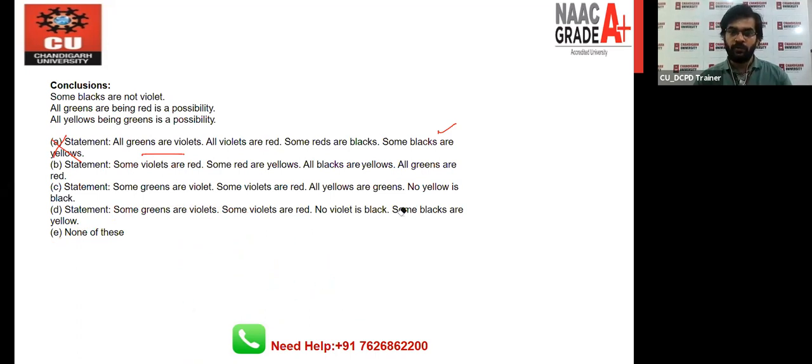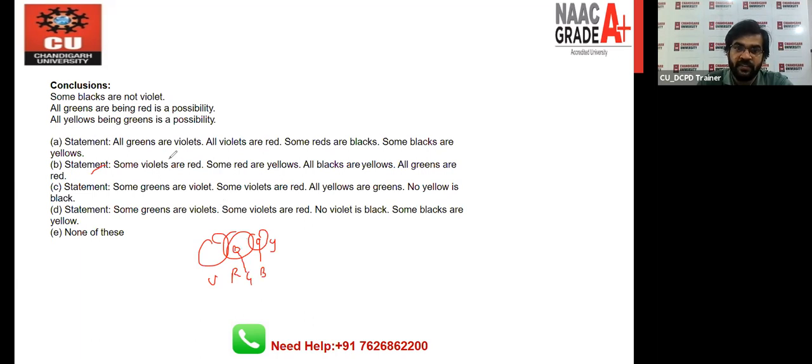Remove it. Now check the second one. If you check the second one, you will see that this one, some violet are red. So some violet are red, and some red are yellow. And all black are yellow, definitely black will lie inside yellow, right? And all green are red, then definitely this will lie inside this, right?